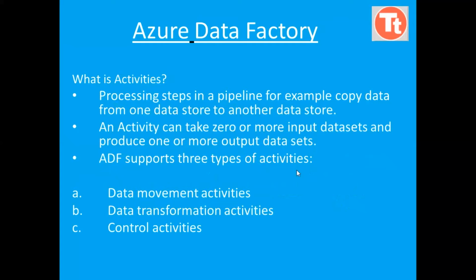What are activities? Processing steps in a pipeline. We do many activities like copy activities and some transformation activities. So these are the activities we execute in a step. An activity can take zero or more input datasets and can produce one or more output datasets.